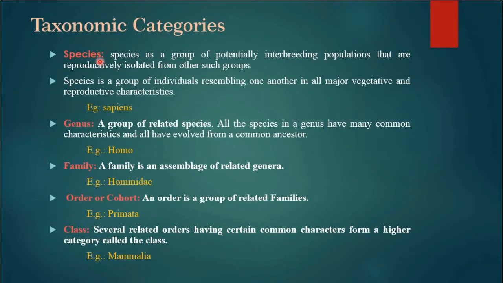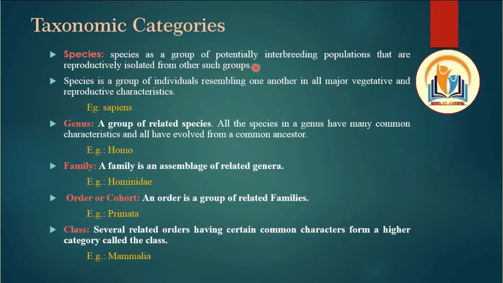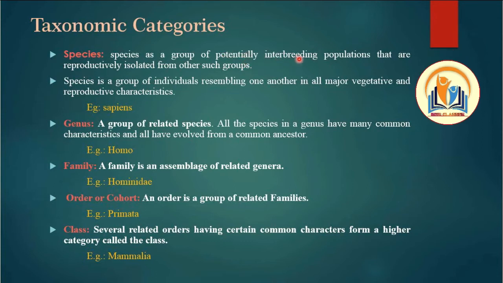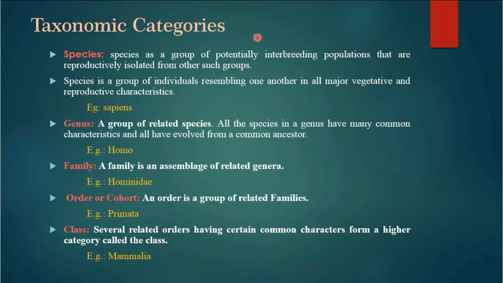First is species. Species is a group of potentially interbreeding populations that are reproductively isolated from other such groups. Those organisms are grouped in the same species which can interbreed. Interbreeding is the main characteristic feature of species.